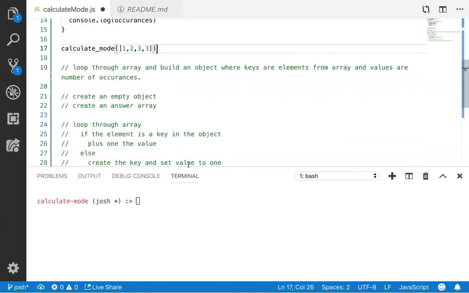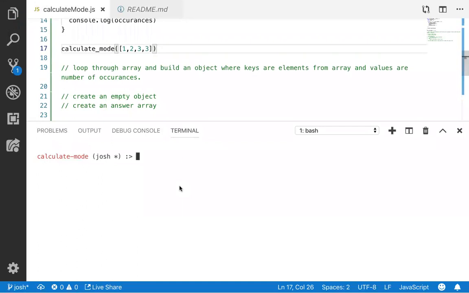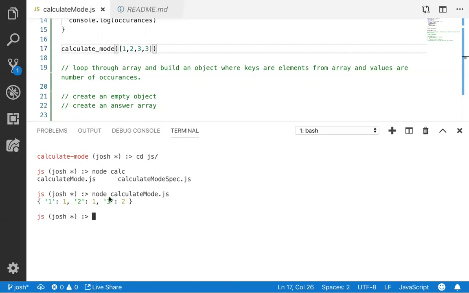Okay, cool. So let's run this and see what our object looks like. Can everybody see that? So we have 1, 1, 2, 1, and then 3 occurred twice.